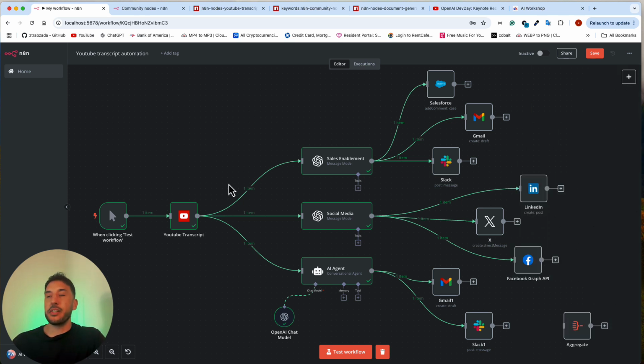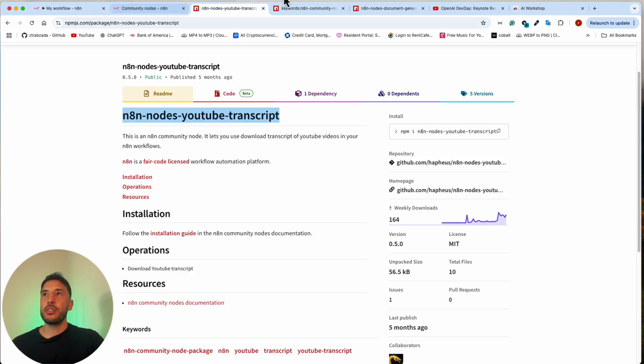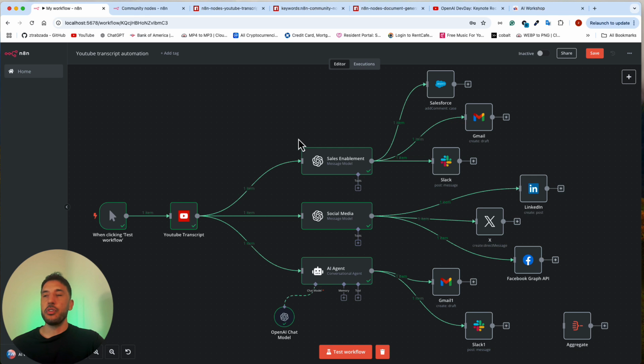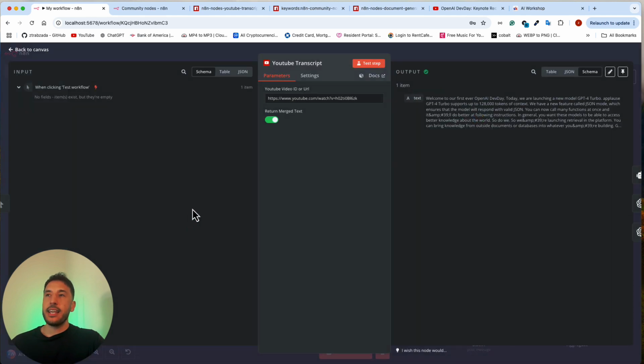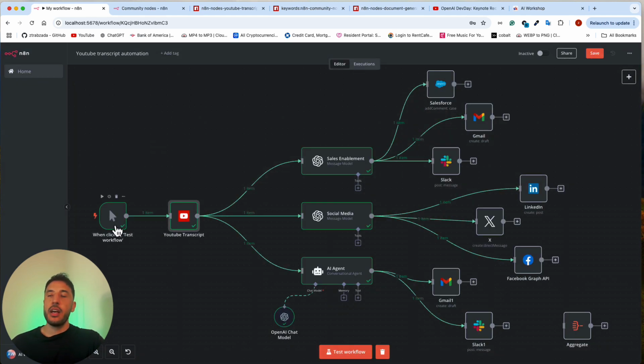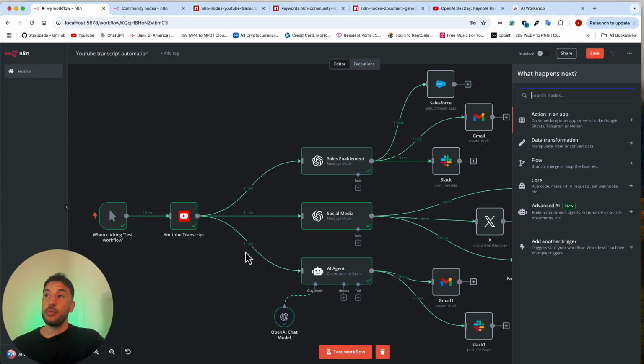Again, this is super useful because there are certain nodes in the community. There's not a lot of nodes there, to be honest, because I've looked through a bunch of them, but there are some useful ones. So if you're utilizing that for your purpose, whatever it may be, then go ahead and check that out. But anyways, what you need to do here is add that YouTube transcript. And again, I have just added a trigger as a when clicking test workflow, depending on what your use case is. You can actually add maybe some kind of a webhook here that monitors, for example, a competitive business's channel, so every time a new video gets posted on their channel, you'll be able to utilize that and automate it, right?